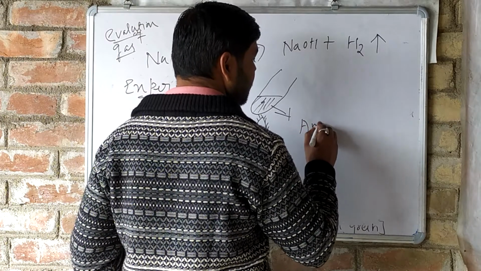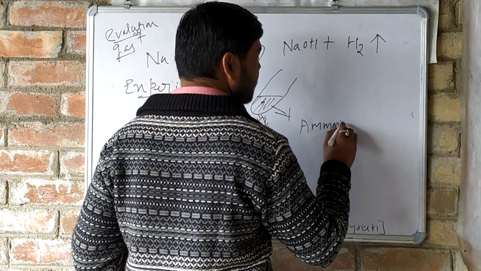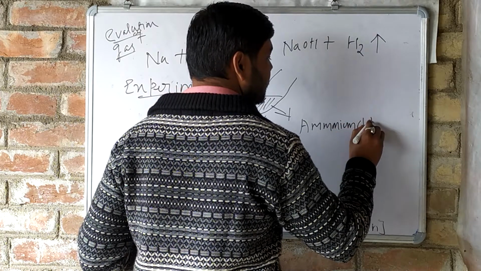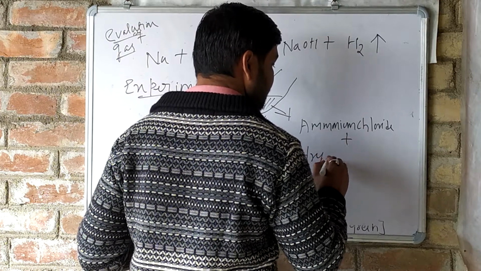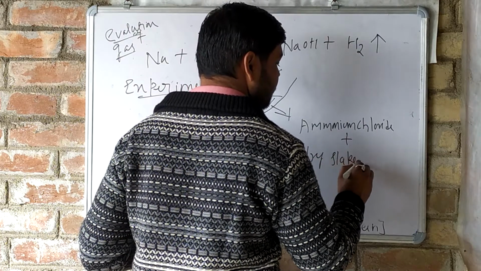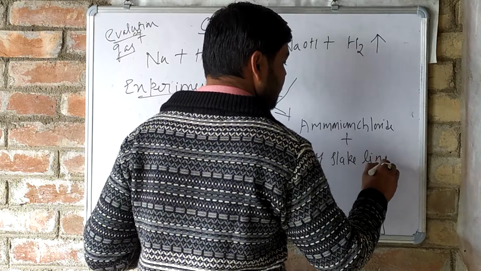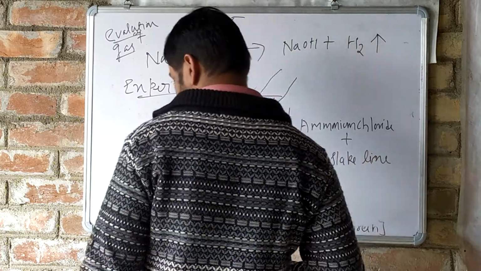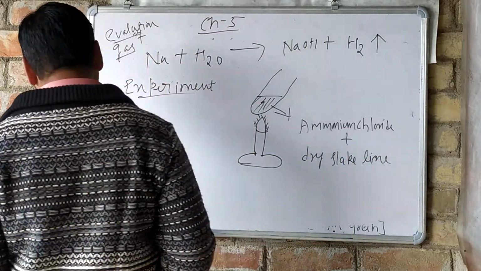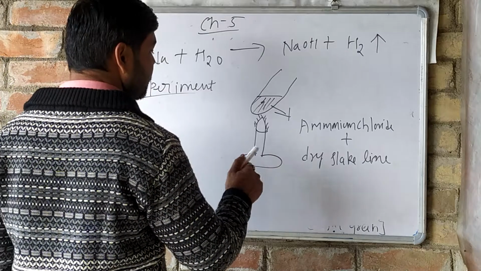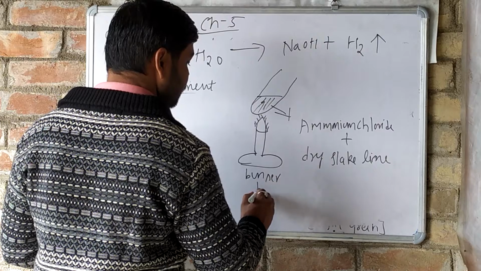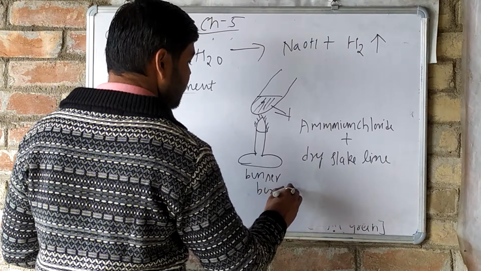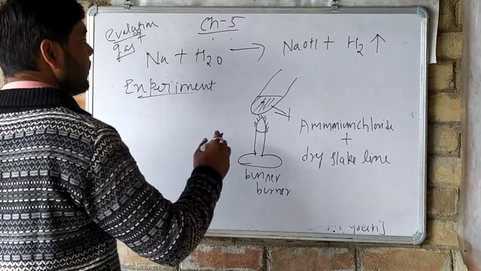Ammonium chloride and dry slaked lime. This is a Bunsen burner, which is used to give light and heat to the test tube.